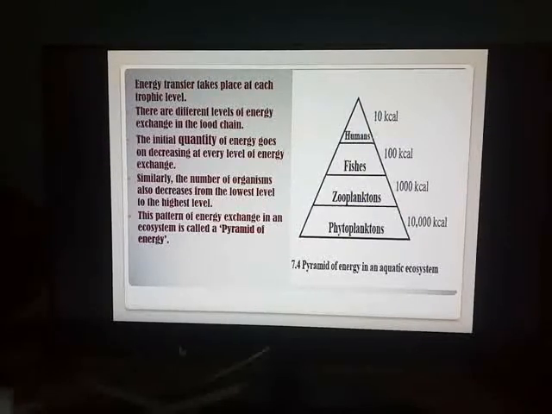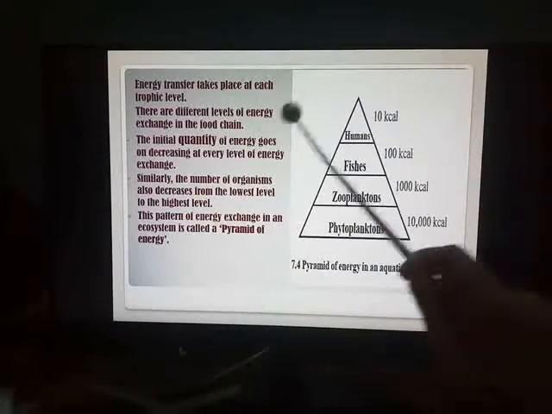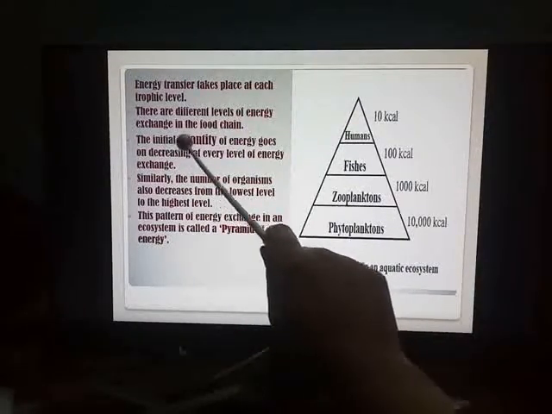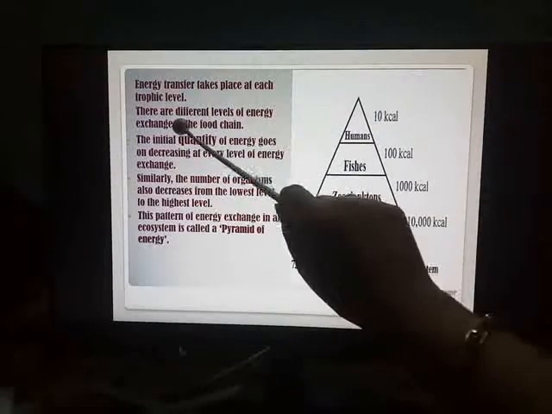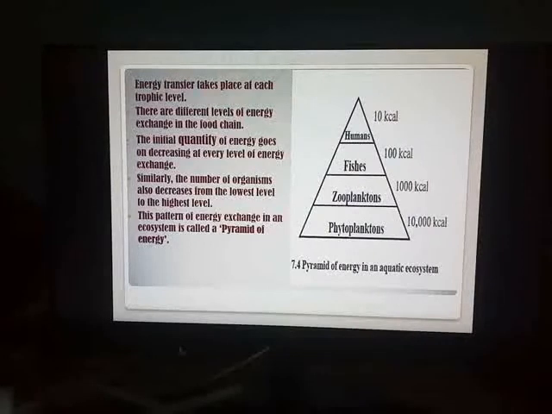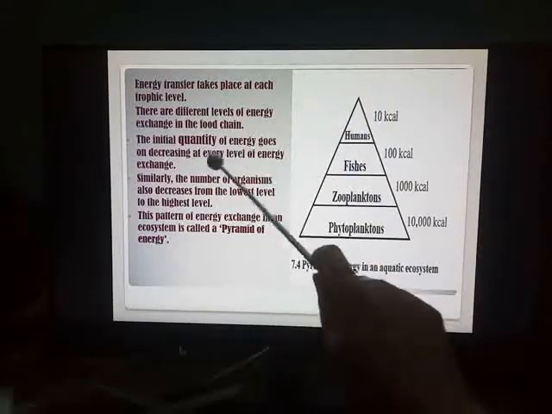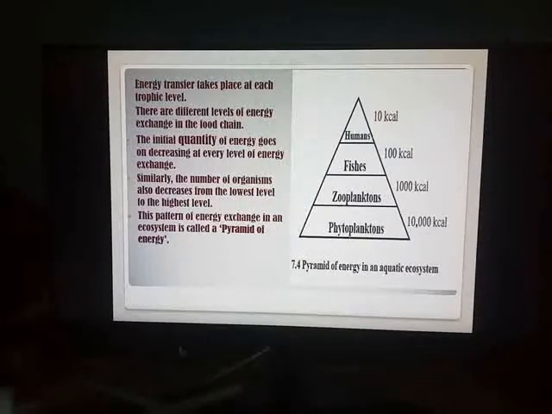And as you all know, there are different levels of energy exchange in the food chain. So from this example, we have seen that the initial quantity, you can see the word quantity is highlighted over here, is big. The initial quantity of energy goes on decreasing at every level of energy exchange. At every level, the initial quantity of energy goes on becoming lower and lower till it reaches the final level.